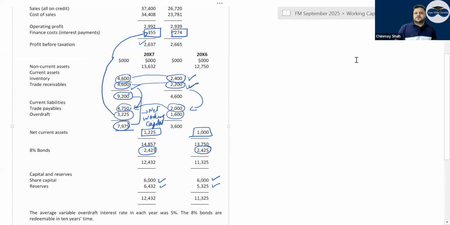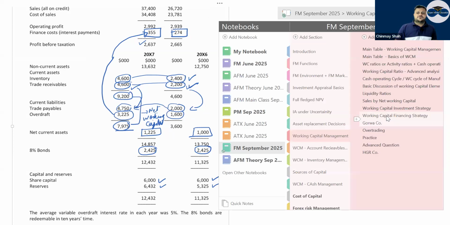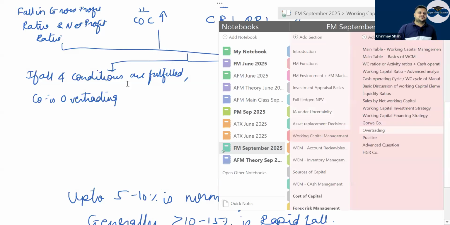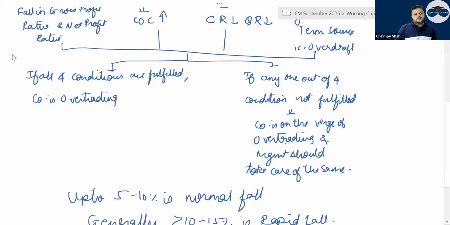So logically, you have funded what? All the working capital through what? Tell me, short-term sources. Correct? If all four conditions are fulfilled, your company is overtrading.